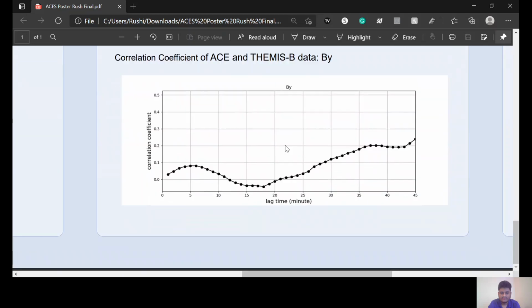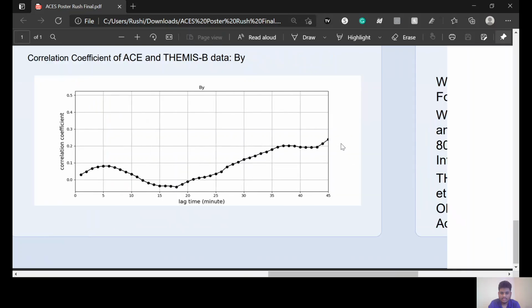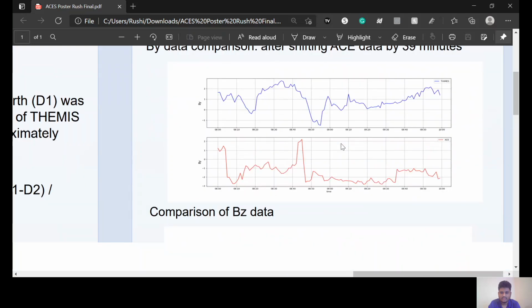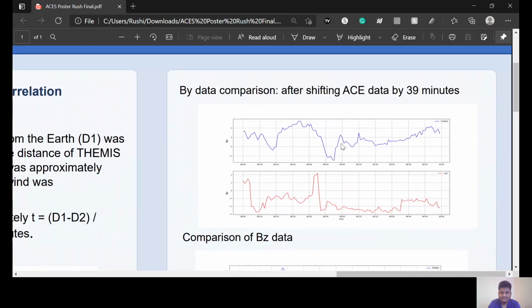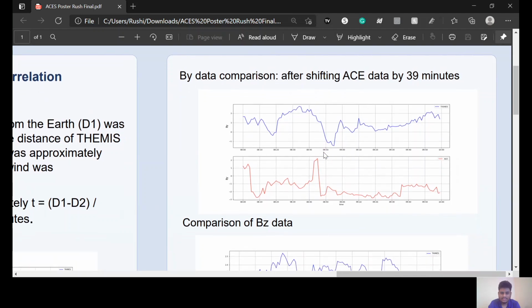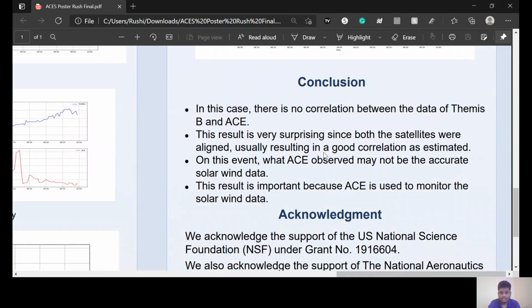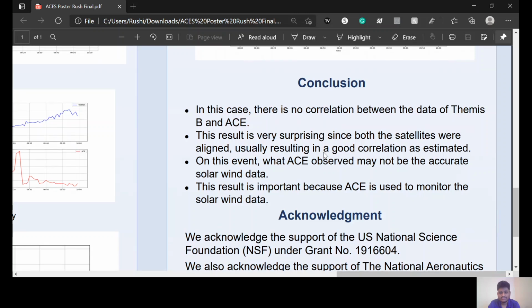We find the correlation coefficient, which is again not close to 1, which means that there is no correlation between these two data sets for this particular event. Then we shift the ACE data by 39 minutes, and it also shows that there is no correlation between THEMIS B and ACE data for this particular event. So we conclude that for this particular event, there is no correlation between the data of THEMIS B and ACE.